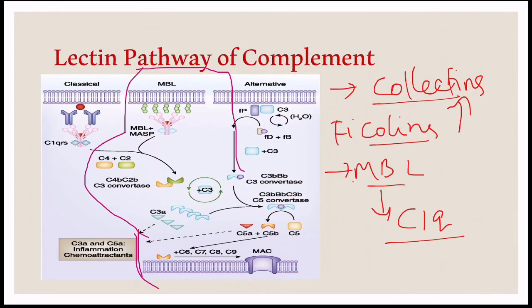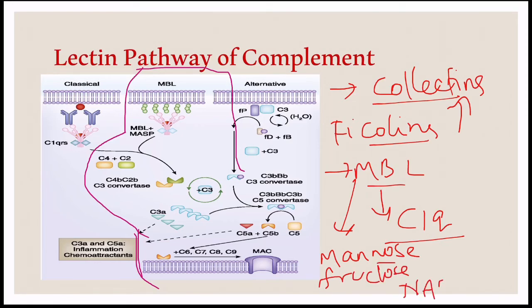MBL is a large serum protein. It binds to mannose, fructose, N-acetyl glucosamine of bacterial cell walls, fucose and other cell structures with mannose containing polysaccharides.